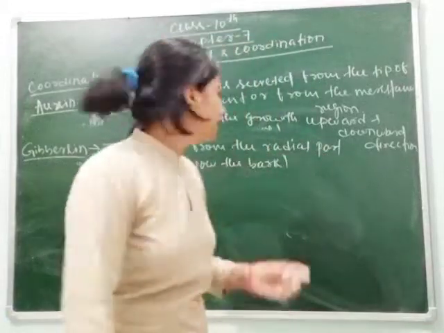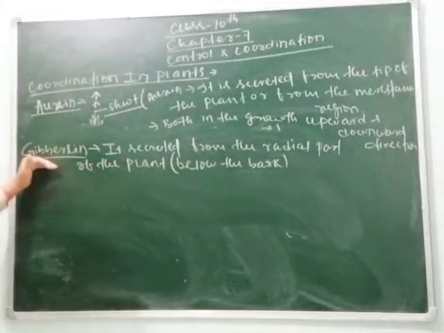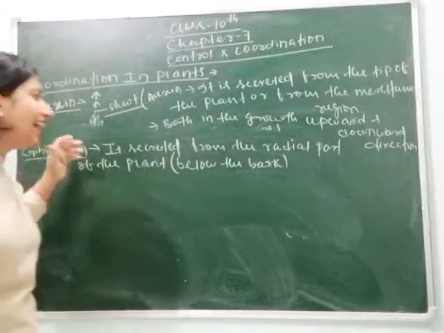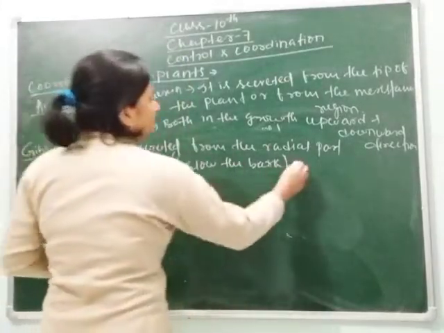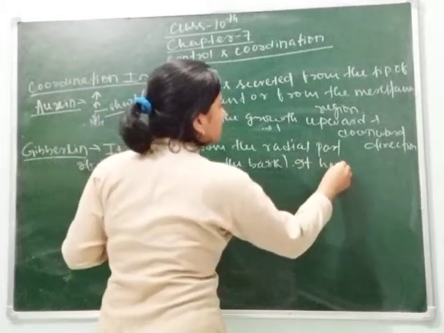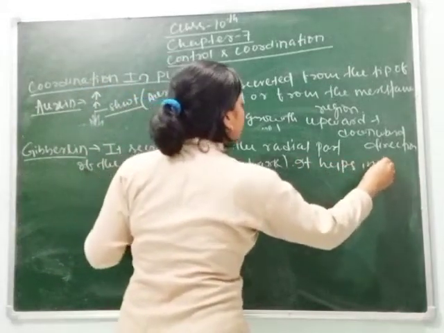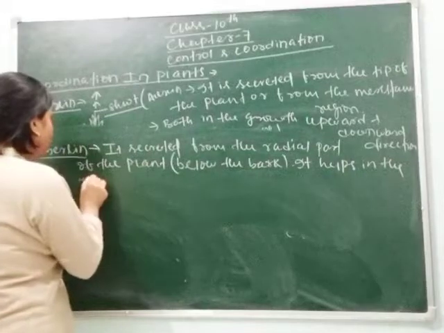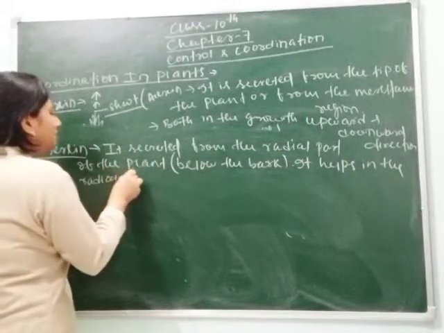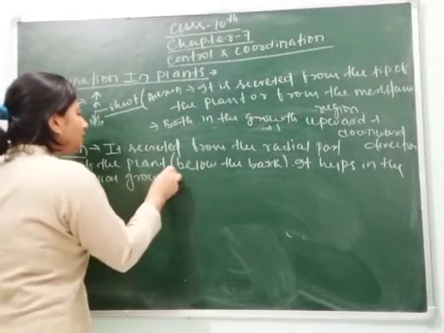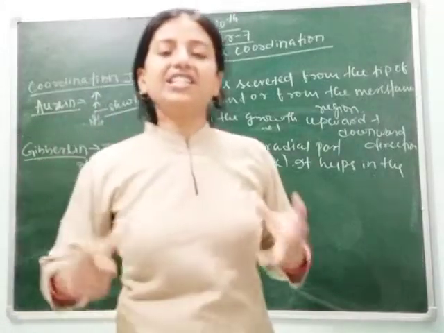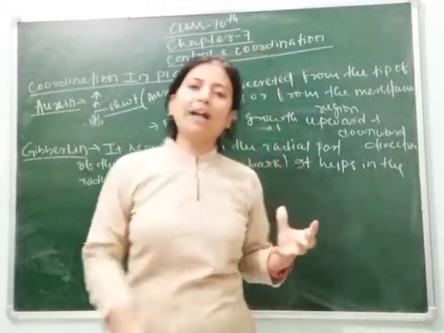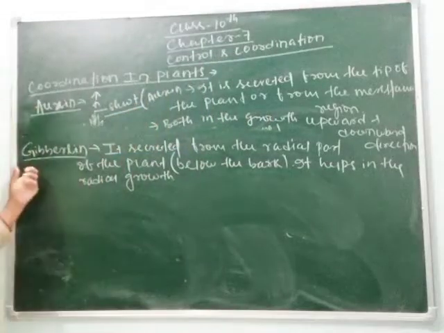Just below the bark, this gibberellin hormone is secreted, and due to its secretion, it helps in the radial growth. Clear, students? So you see the thickened stem and thickened trunk of the plant due to secretion of this hormone.